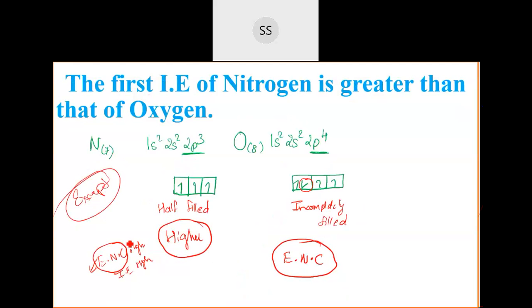These are practical things which we have found out. Yes, correct, that's what I said. Boron has less atomic radius.